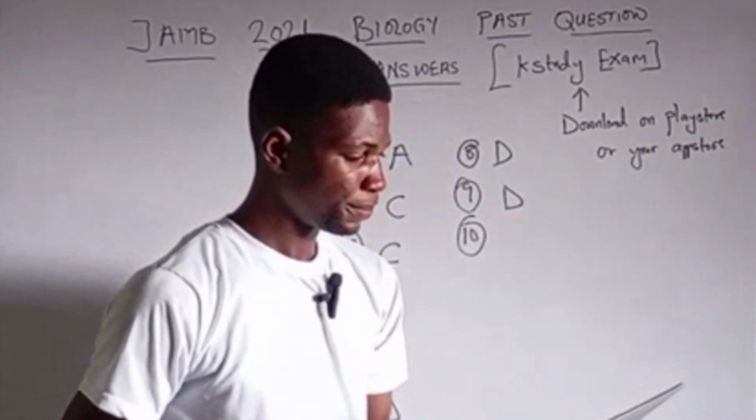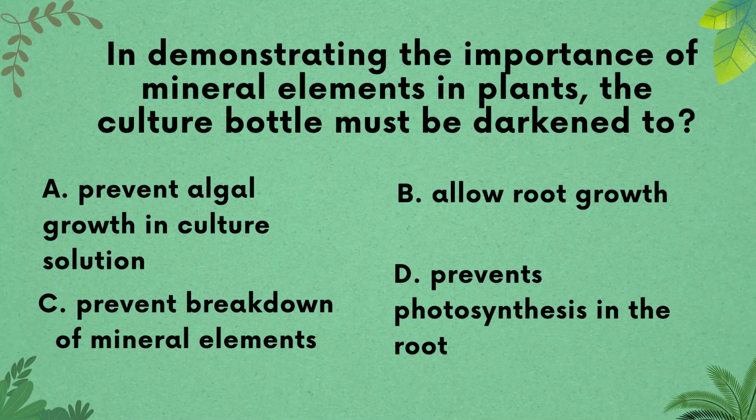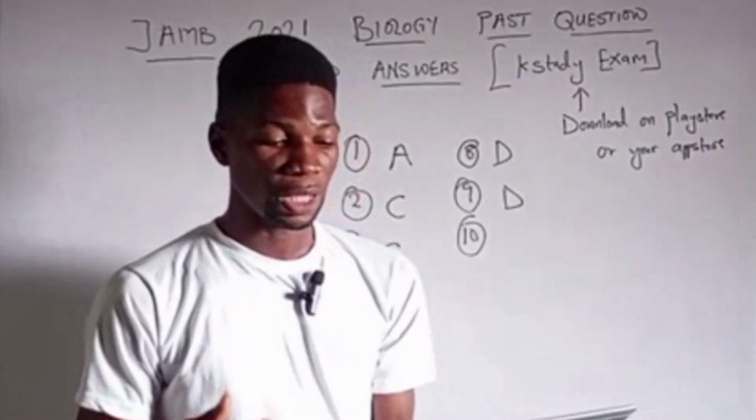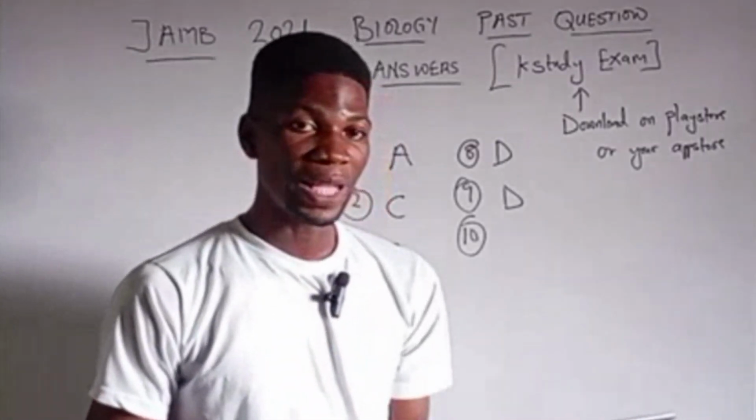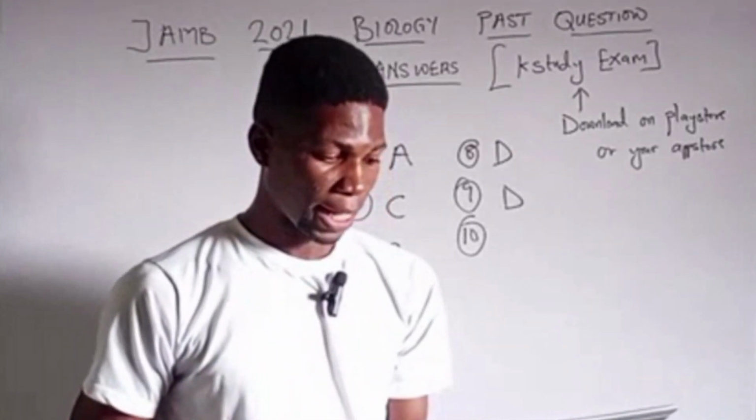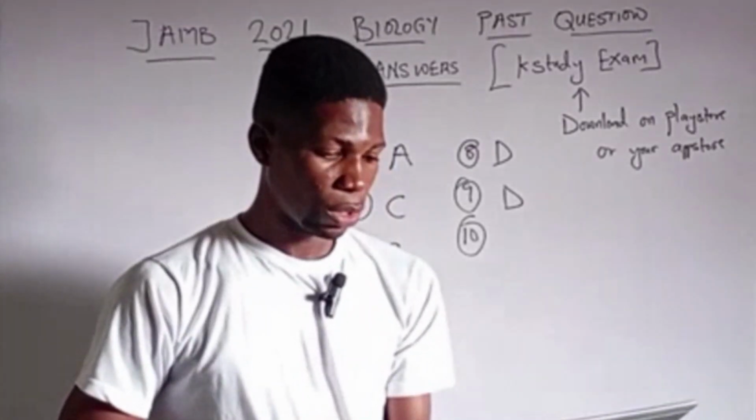Question 10 says, in demonstrating the importance of mineral elements in plants, the culture bottle must be dash to A. prevent algal growth in culture solution, B. allow root growth, C. prevents breakdown of mineral elements, and D. prevents photosynthesis in roots. So when demonstrating the importance of mineral in plants, the culture bottle used must prevent algal growth. It must be dark to prevent algal growth in the culture solution.